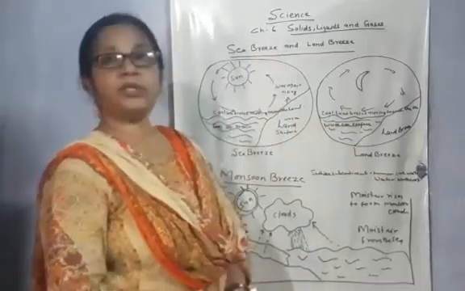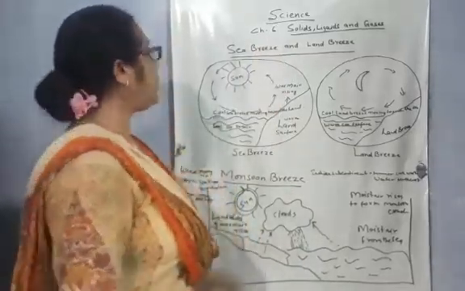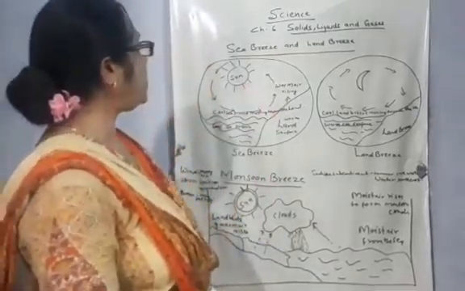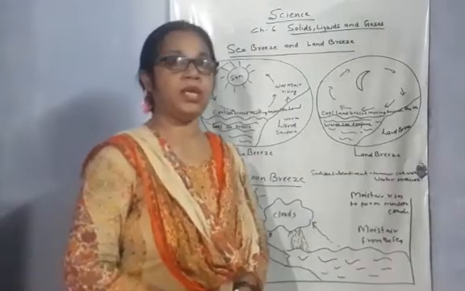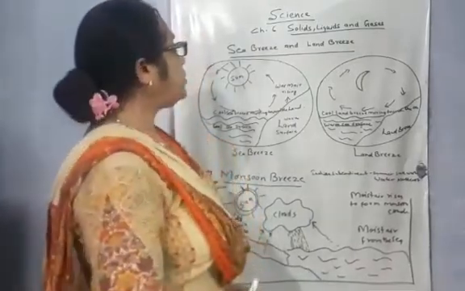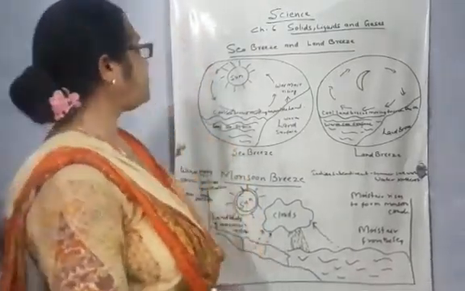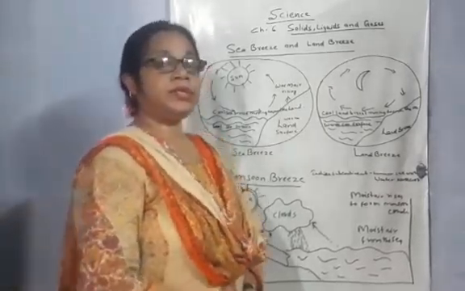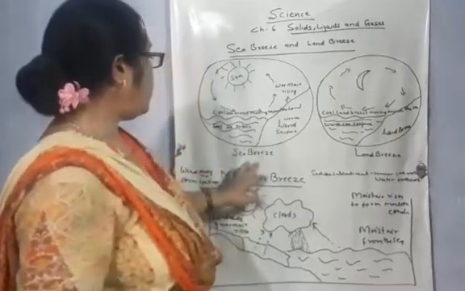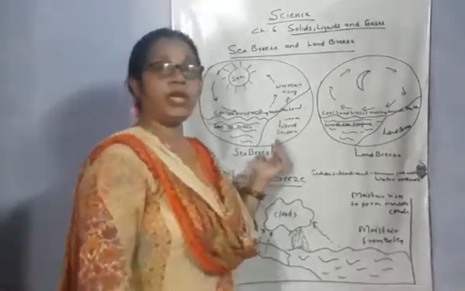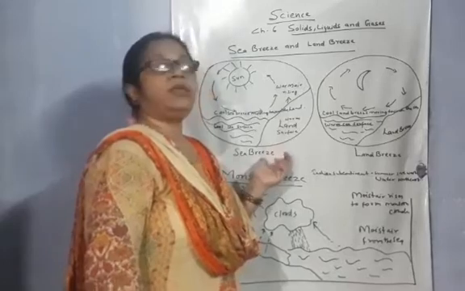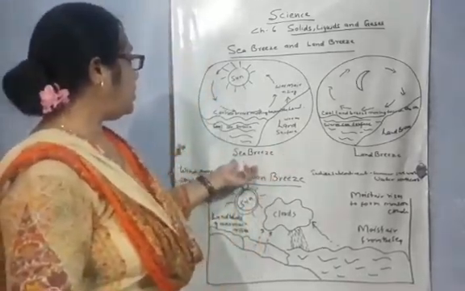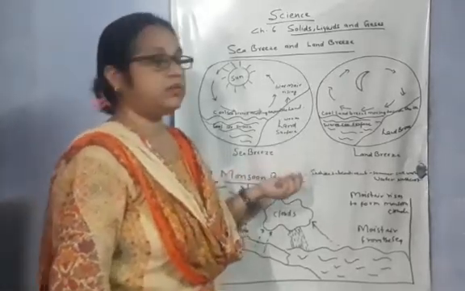Chapter 6 topic is solid, liquid and gas, and today's topic is sea breeze and the land breeze. As you know, these breezes occur near the coastal areas or the areas adjacent to the large water bodies. As you know, water and land have different abilities to warm up. Water takes a little more time to warm up than land, and it takes longer to warm up than the land.